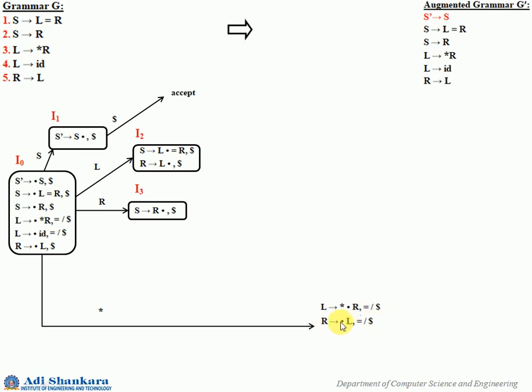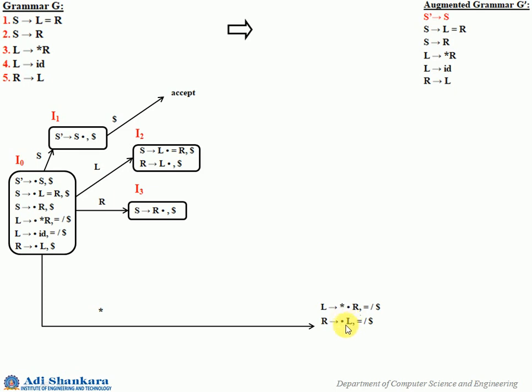Now consider the closure of this. You have L after the dot, so all those L productions you need to add. While finding look aheads, every time you need to be extra careful, because you may get a new state or you may get an existing state. So you need to be extra careful while considering that.